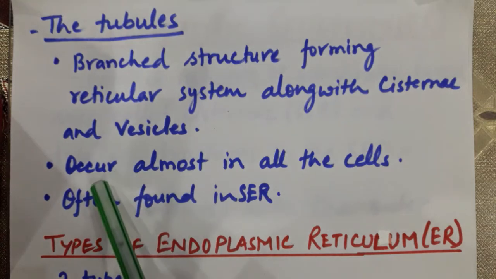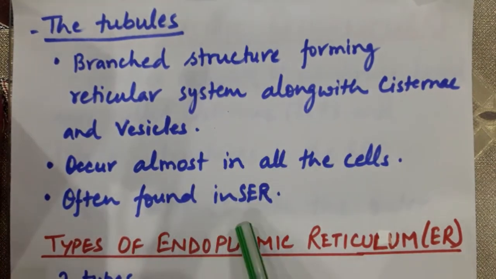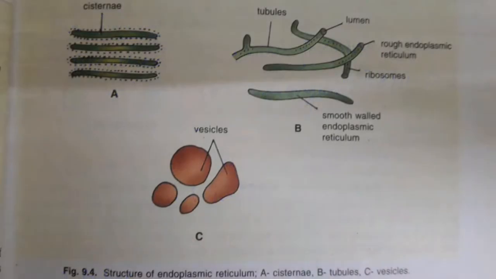They occur in almost all cells, but they are often found in smooth endoplasmic reticulum. Look at this diagram. Here all the three forms of endoplasmic reticulum are shown, that are cisternae, tubules and vesicles.